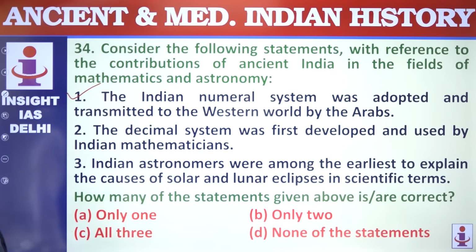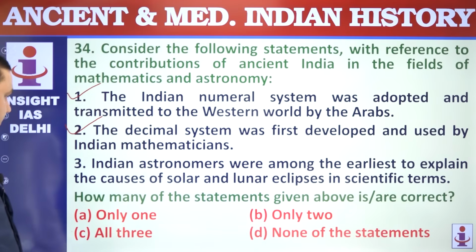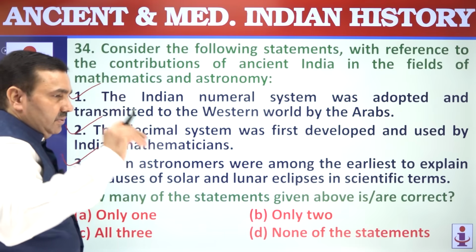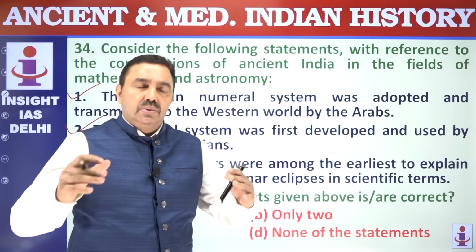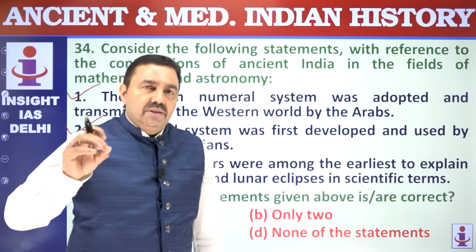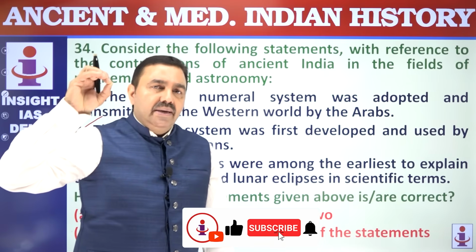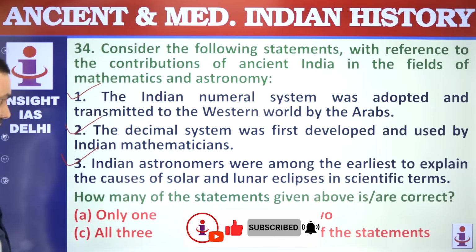Correct. The decimal system was first developed and used by Indian mathematicians. Of course, Aryabhatta invented the decimal system. Indian astronomers were among the earliest to explain true causes. Again, Aryabhatta explained the true causes of lunar and solar eclipse. Earlier, it was believed that it was because of Rahu Ketu. He was the first person to explain that the relative motion of Earth, Sun and Moon is responsible for eclipses. How many correct?